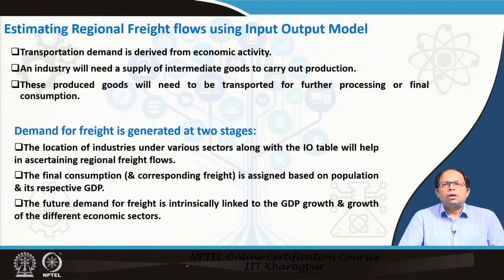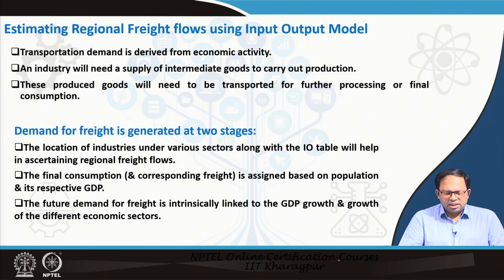Now, how do we relate transportation to this particular input output analysis? Transportation demand is derived from economic activity, that we all know, and industry will need a supply of intermediate goods to carry out production, and these produced goods will need to be transported for further processing or for final consumption. So whenever there is a requirement of a good, there is also a requirement of a vehicle to transport it.